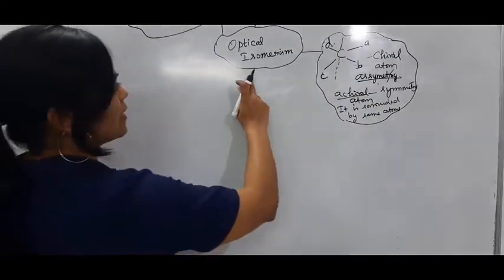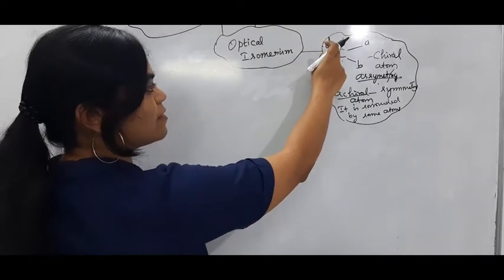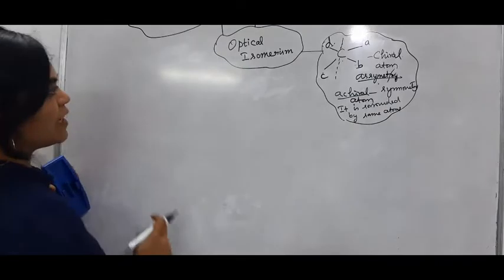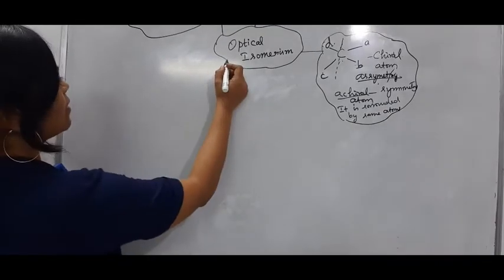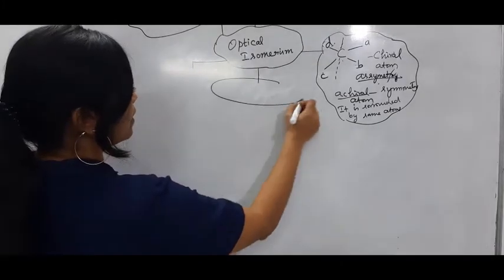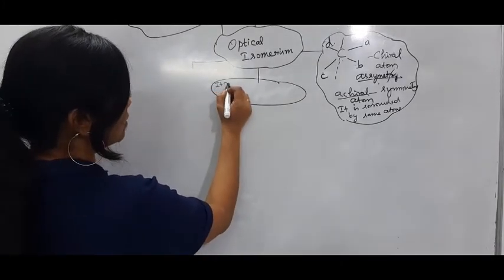In the same way, we can categorize the central carbon atom as chiral and achiral. And what is optical isomerism? It rotates.